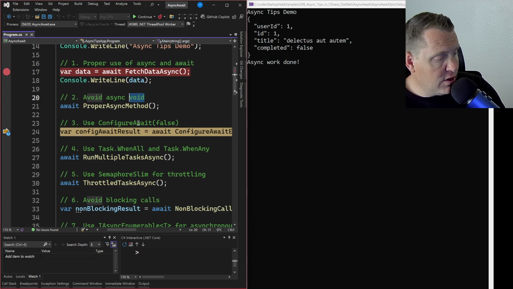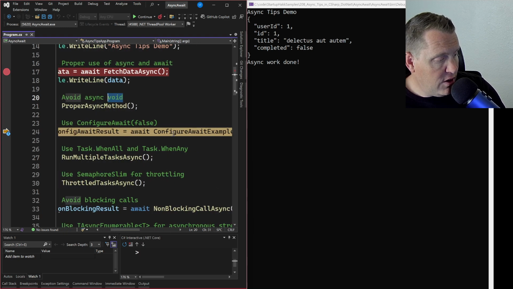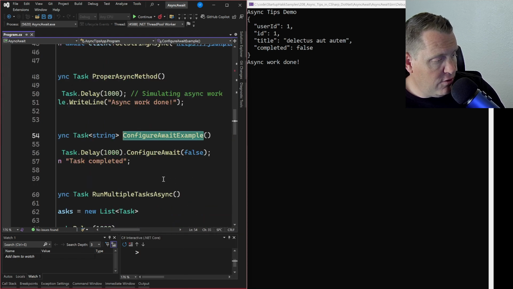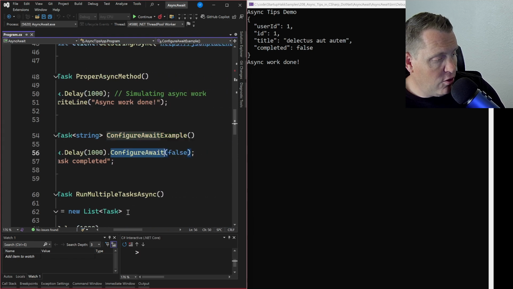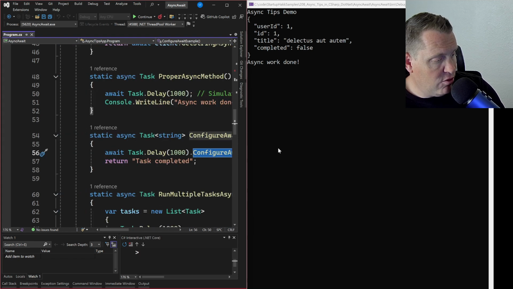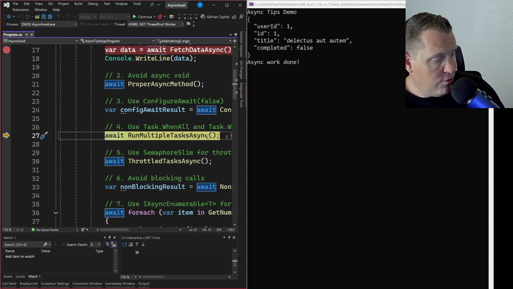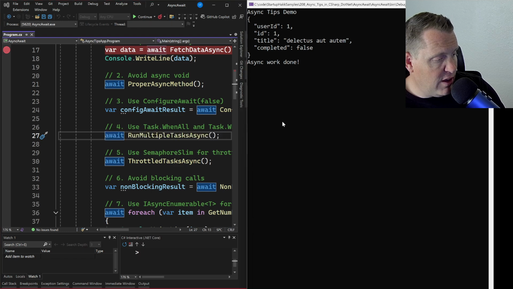Now, we can also use ConfigureAwait(false) like we talked about, right? So here, we're going to see an example of where we can use ConfigureAwait(false). So you can see it says, hey, don't wait for this, right? And it's going to return this task. So let's step through this. Oh, so we ran over that one, and you can see that it came back, and it didn't wait for it. And so as we run this next one, we'll see that other one pop through.